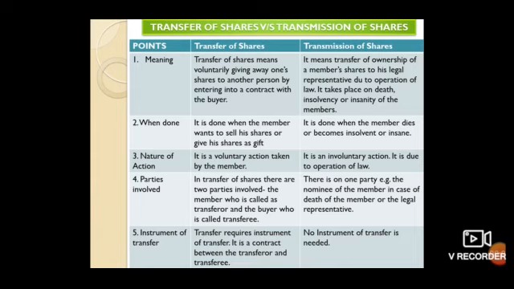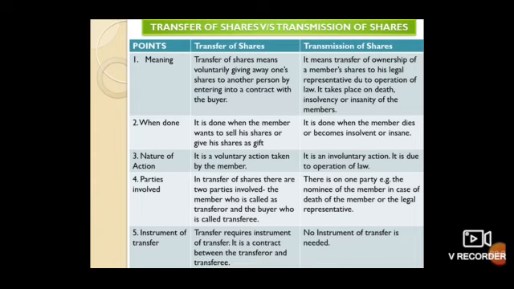There is one more concept which I had not written, and the third one is bankruptcy. Due to these 3 points, students, these 3 points are nothing but the operation of law. Whenever any of these 3 points are occurring, that time there will be a transmission of shares.